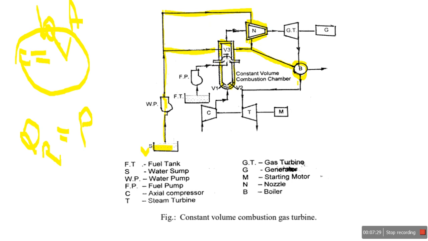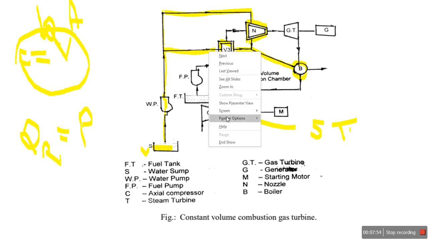Okay, now we start with the cycle. There is the compressor. C is for the compressor. T is very important, where T is the steam turbine. And GT is the gas turbine. Now the atmospheric air flows over this compressor, which may be an axial flow or centrifugal compressor.